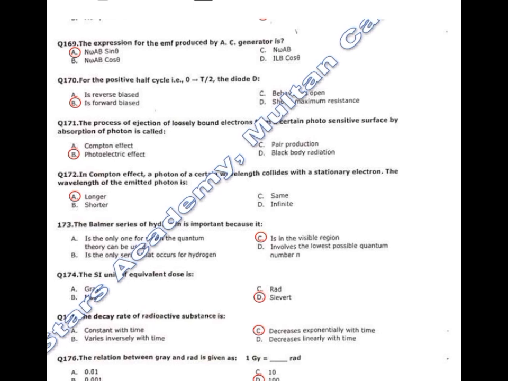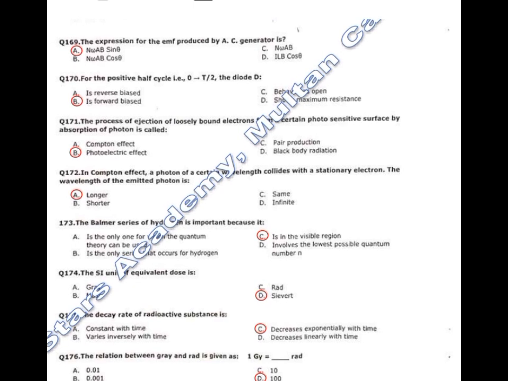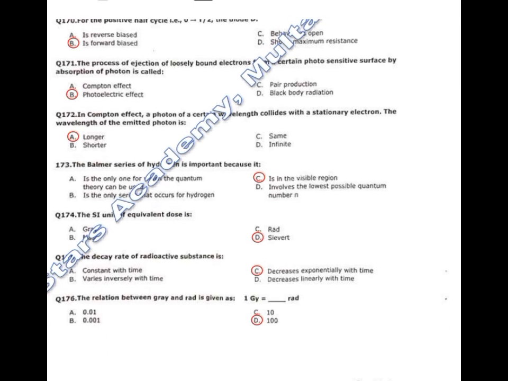170. For the positive half cycle, the diode D is what? Is forward bias. The diode D is forward bias. 171. The process of ejection of loosely bound electrons. Correct option in this one is photoelectric effect.